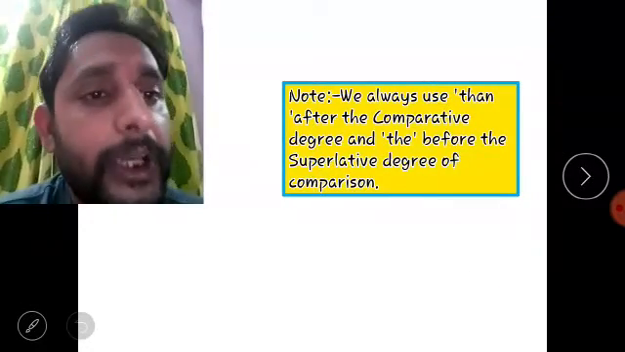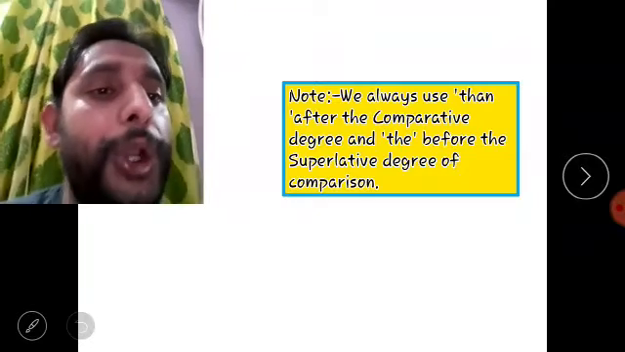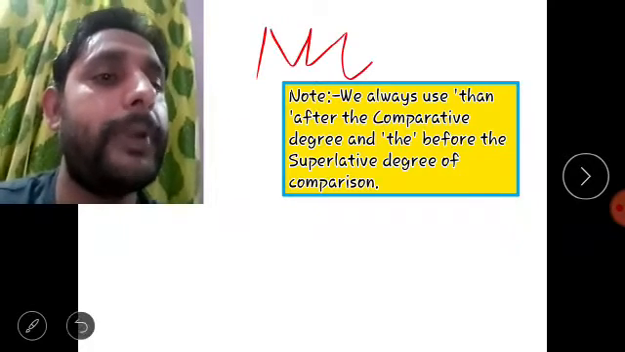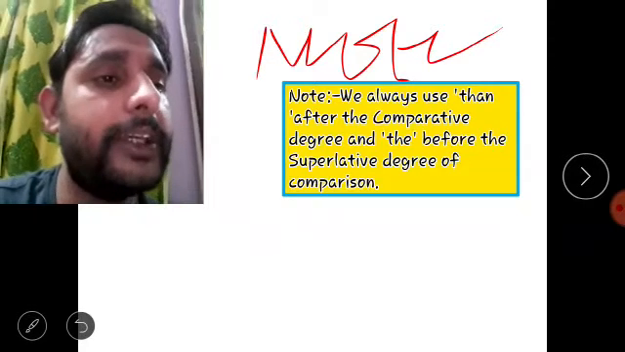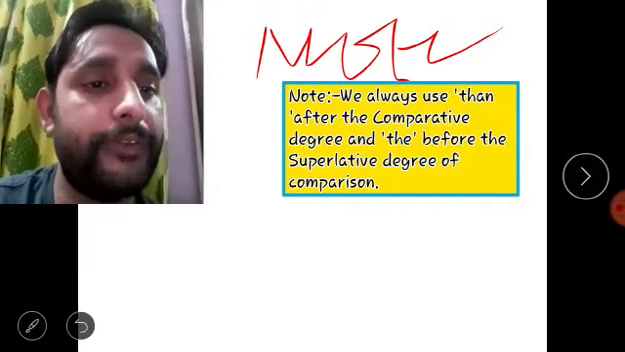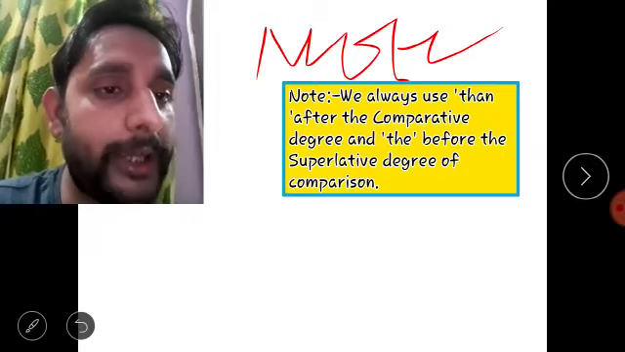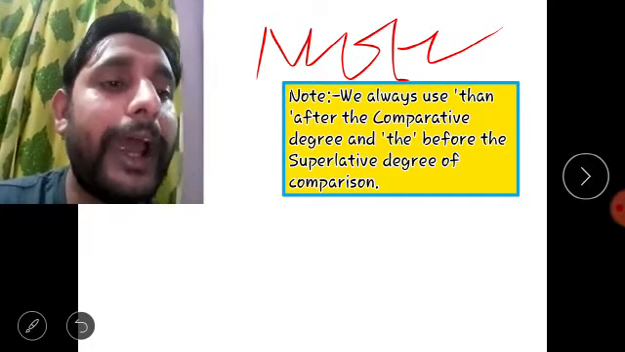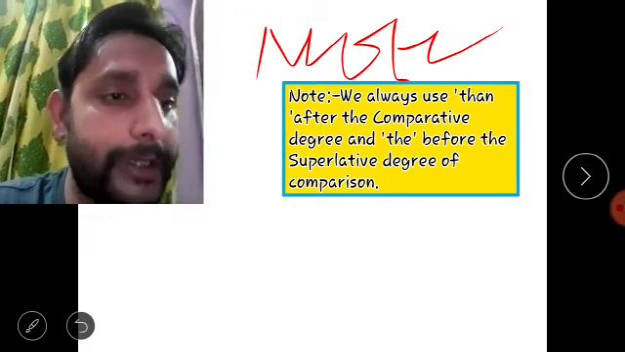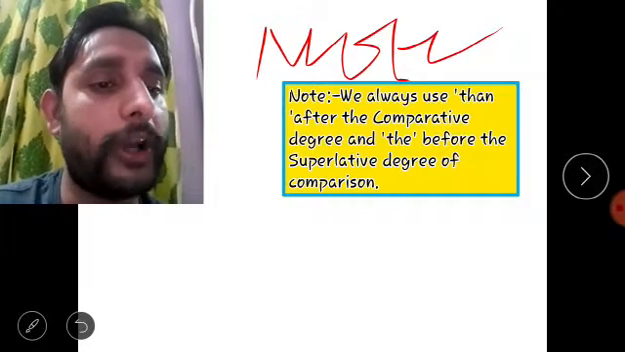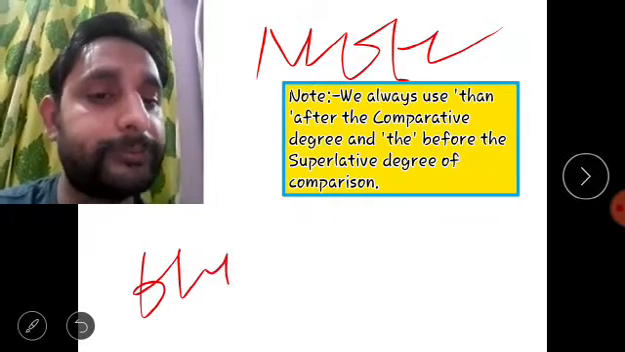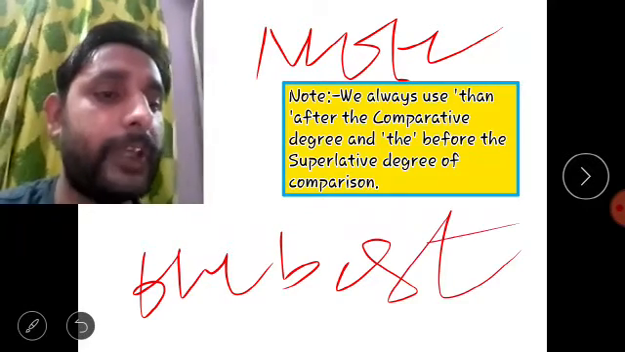Friends, keep this thing in mind. It is a very important note for all of you. Keep it in mind that we always use than after the comparative degree. Means we will write smaller than, more beautiful than, and the article the before the superlative degree, just as the best or the worst. In this way.